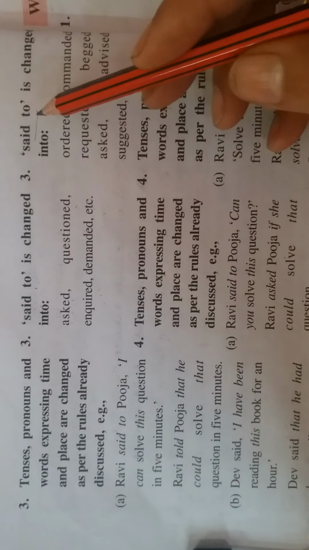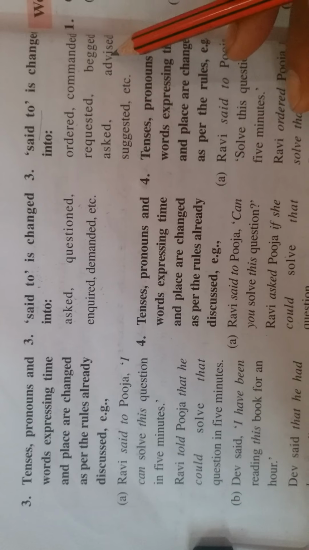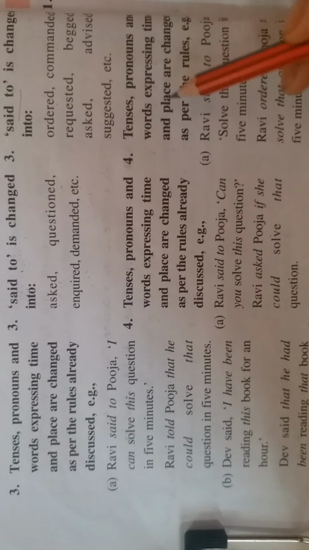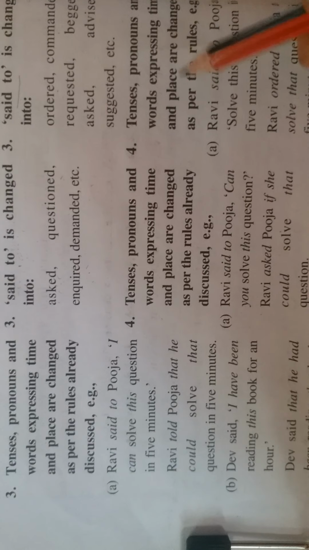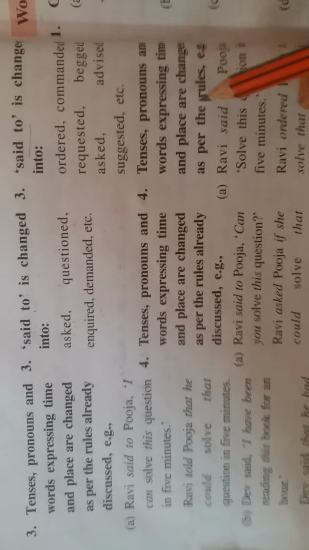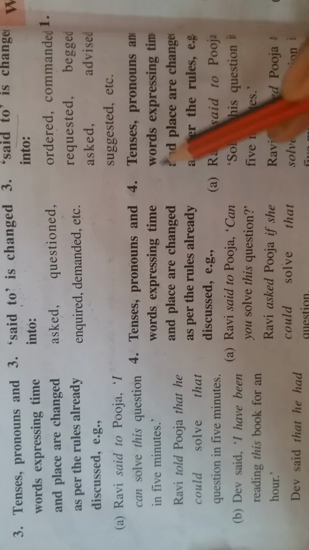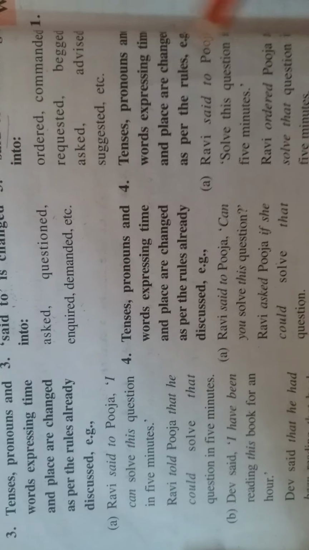But here, instead of said to, we use ordered, commanded, requested or any other reporting verb. The next rule: tense, pronouns and words expressing time and place are changed as per the rules we have used in assertive and interrogative sentences. They are the same, no change in it. The rules that we followed earlier, the same rules we will be following in these kinds of sentences also.